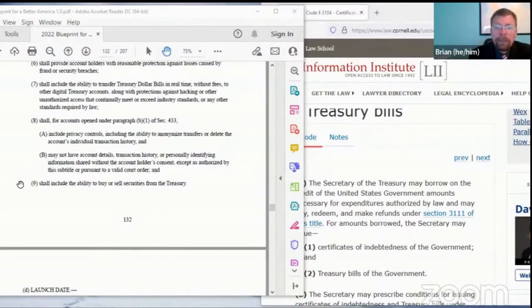And then last, Treasury accounts are built on the Treasury Direct infrastructure Treasury already offers, and so you can buy and sell securities from the Treasury. You can invest in America.